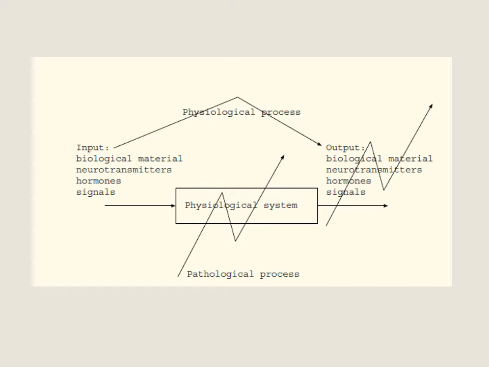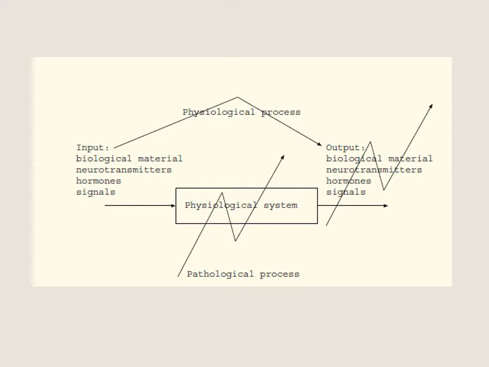Okay, a good understanding of the system is needed to observe the corresponding signals and then the state of the system. This is the schematic representation of a physiological system carrying a physiological process. The input is biological material, neurotransmitters, hormones and signals, and the output is the same: biological material, neurotransmitters, hormones and signals. You see, the same input and then the same output.